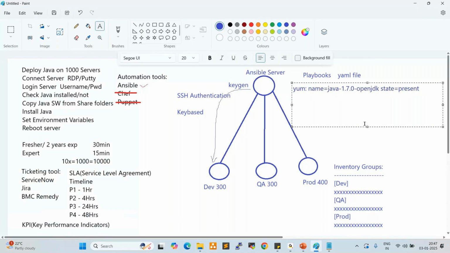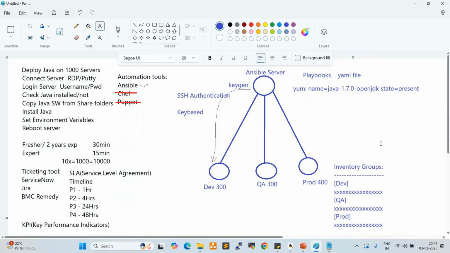yum: name equal to java-1.7.0-openjdk, state equal to present, to deploy the Java. If you want to uninstall the Java, in place of present, you can use absent. Fine. Once you prepare the script, we can trigger it by using the command. We can run the script, and once we run it, Java will be installed on all servers within one minute.